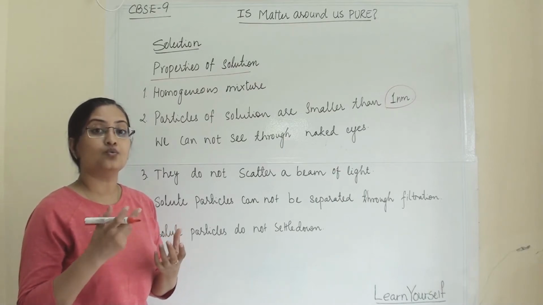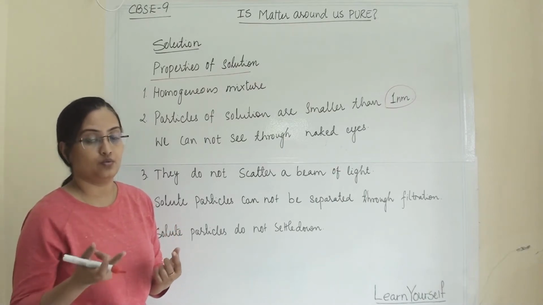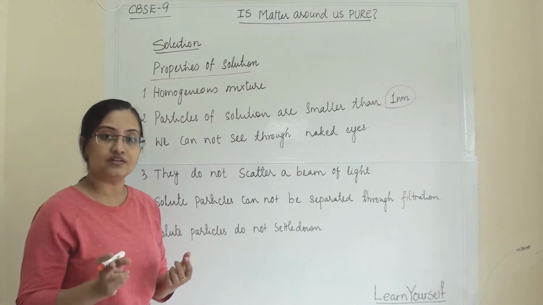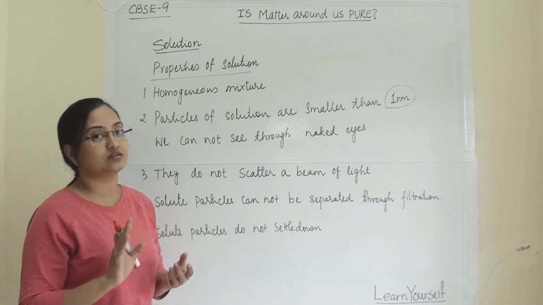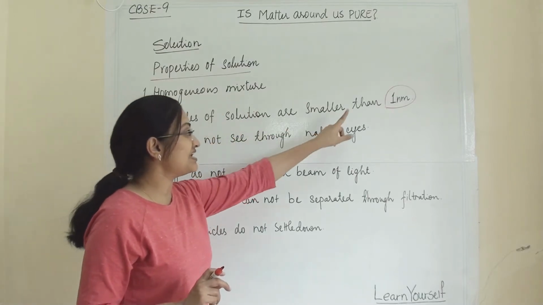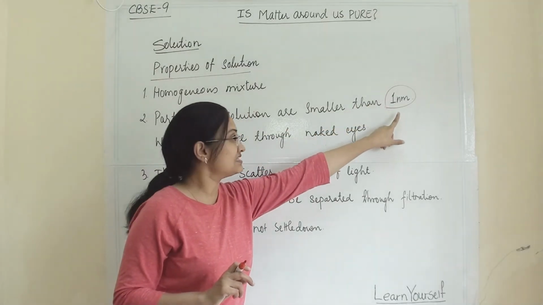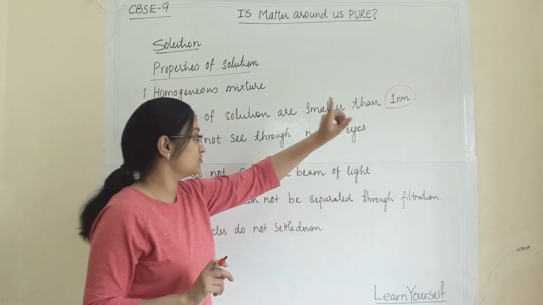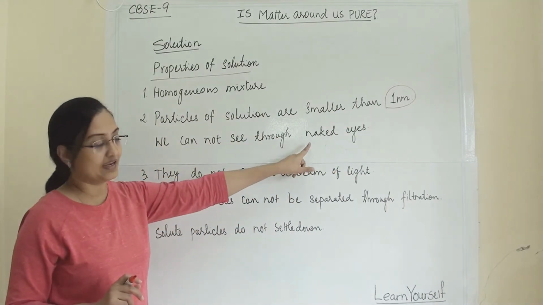That is how we mix salt in water. Once the salt has been dissolved in the water, we cannot make out where the salt is. Why? Because the particle size is very small. That is, it is about 1 nanometer. So we cannot see it with the naked eye.